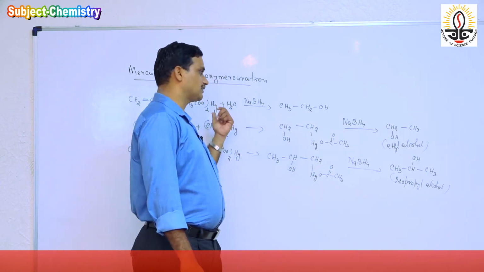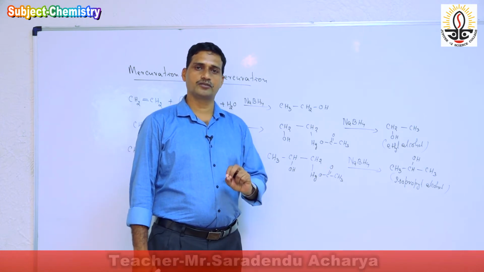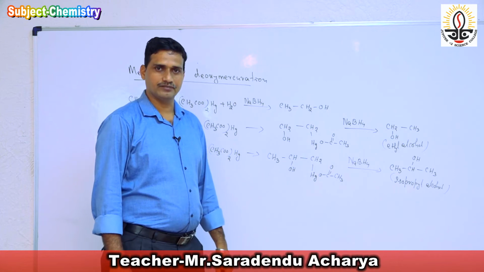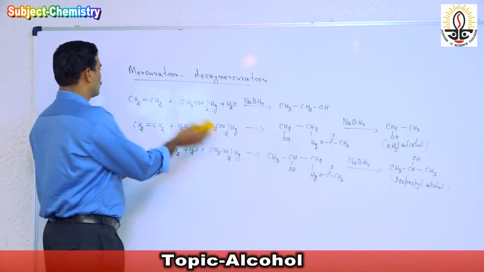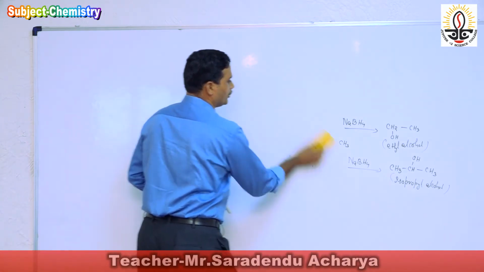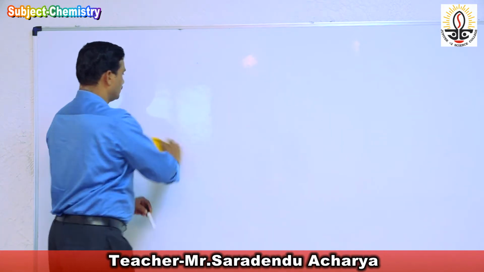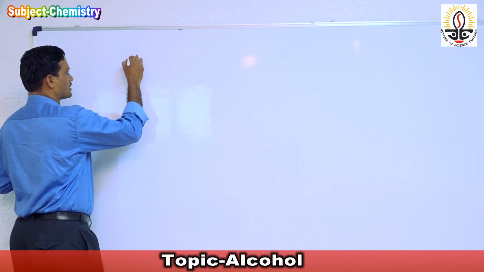So as it is an addition reaction, it follows Markovnikov's rule or anti-Markovnikov's rule depending on the compound which is added to the alkene. Then the third important preparation of alcohol is the nucleophilic addition reaction. That is most important for you. That is nucleophilic addition reaction, or reaction with Grignard's reagent.